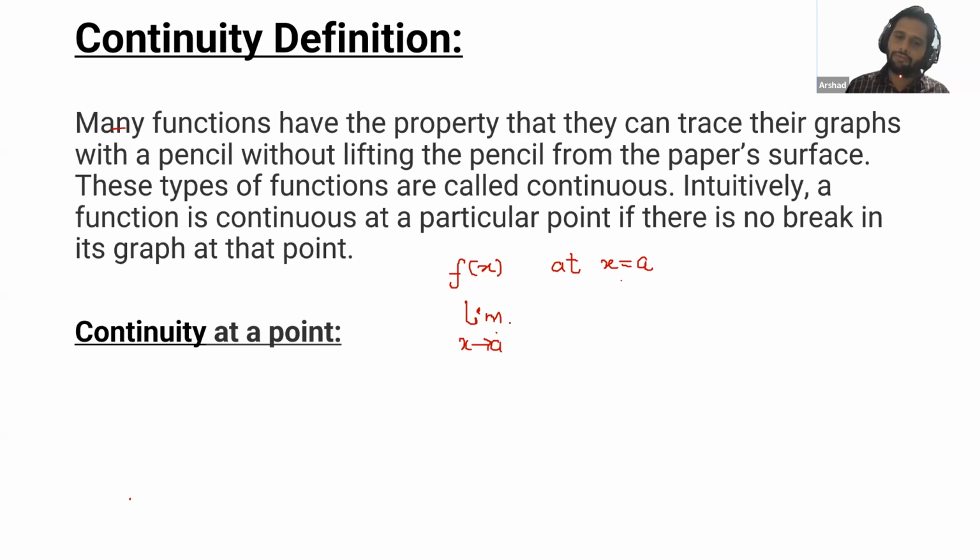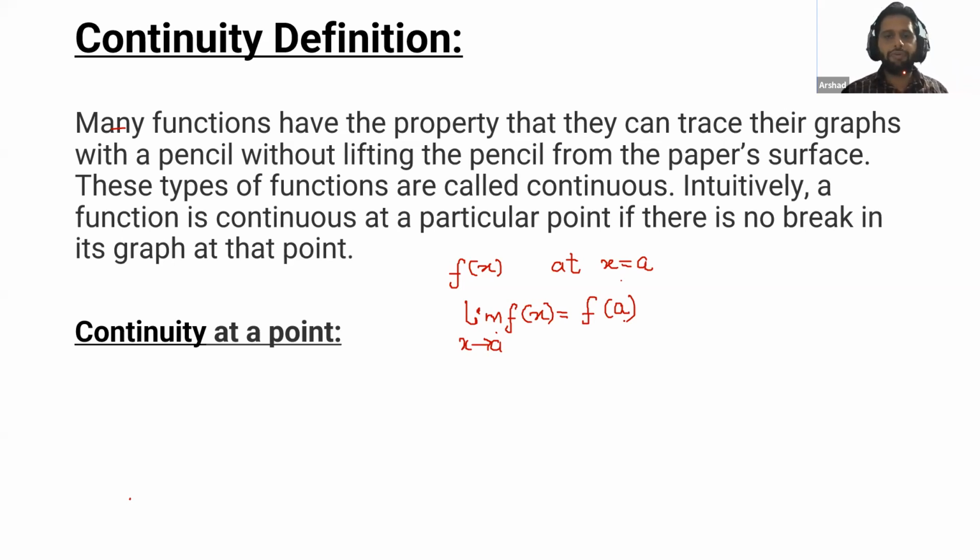So we will find the limit as x tends to a. Please don't note this, I will give you the time. We will find this limit as x tends to a for the function f(x), and if this is equal to f(a), then we will say that our function is continuous at this point. If the limit of the function at that point is equal to f(a), then the function is continuous at that point.